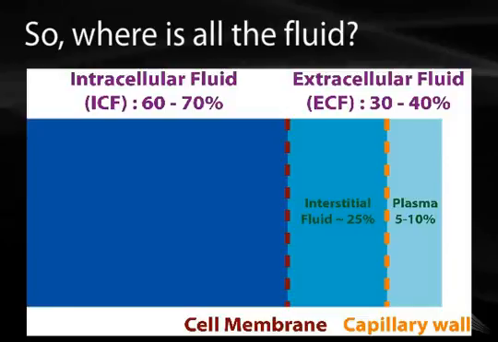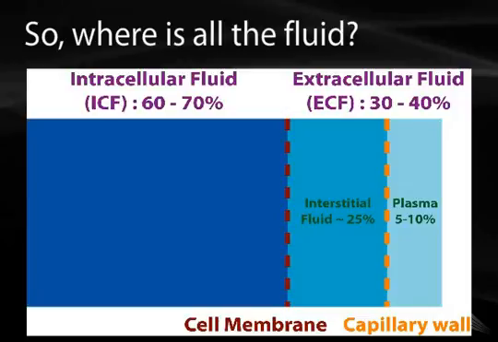The fluid is distributed asymmetrically across these three different compartments. The vast majority, 60 to 70% of the fluid, is found in the intracellular compartment. Approximately 30 to 40% is found extracellularly, and that fluid is distributed across the interstitial compartment and the plasma compartment. The plasma compartment contains about 5 to 10% of our total body fluid, and the remaining 25% is found in the interstitial space. That is the space that is outside of cells but within body organs.